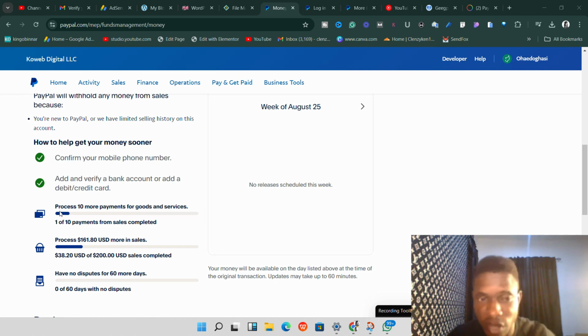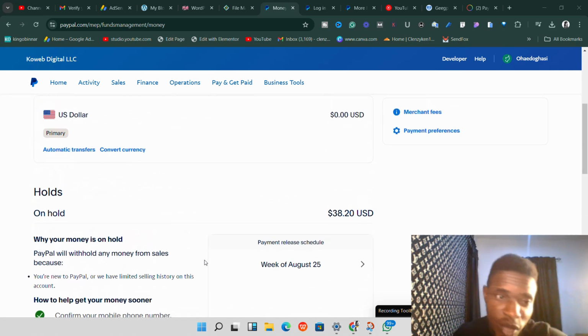And then you need to process up to 10 payments for goods and services, and then process 161.80. This is the fee. So these are the criteria for them to release your funds faster. It's a fairly new account, so you need to note that.